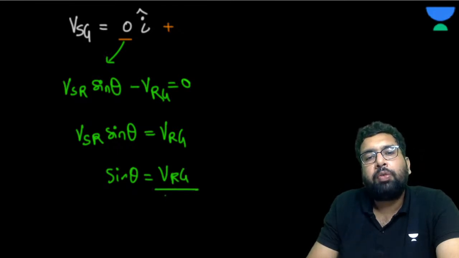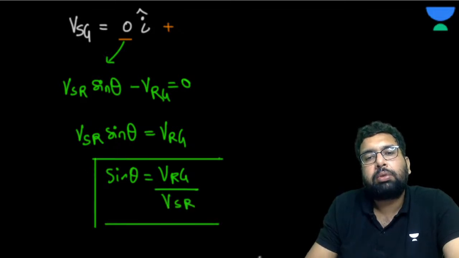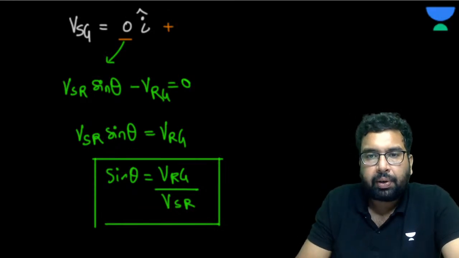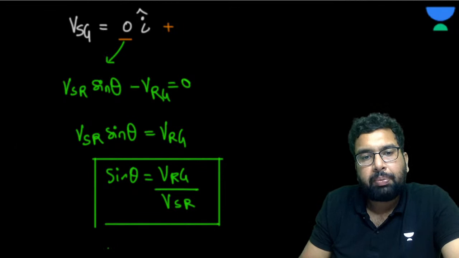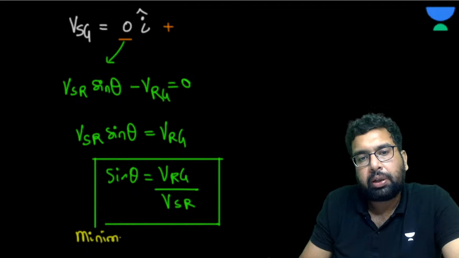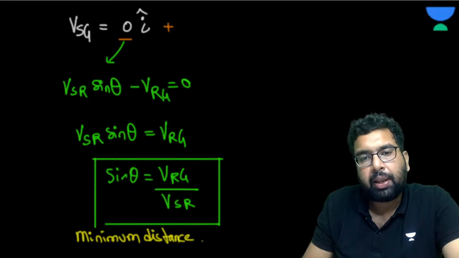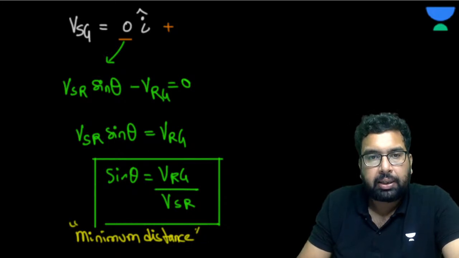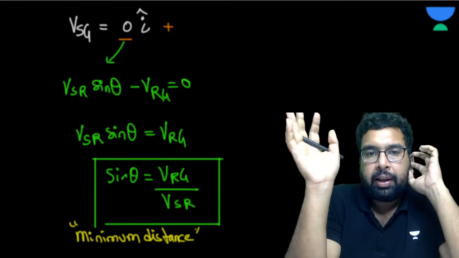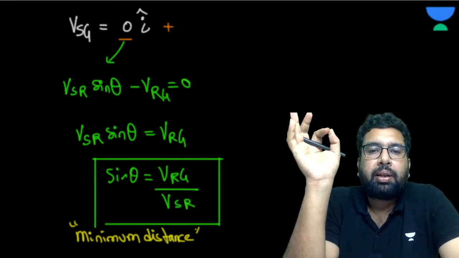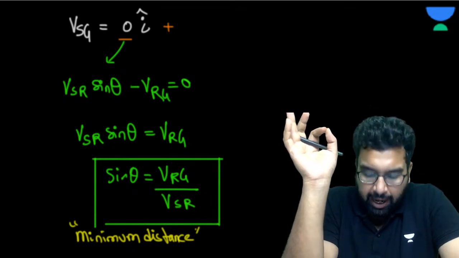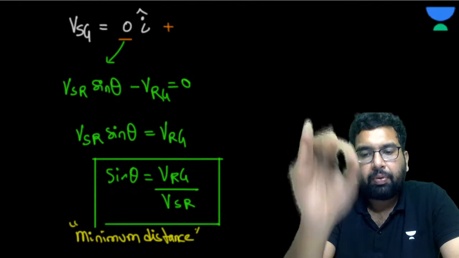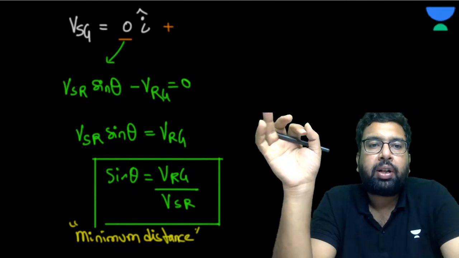So VRG upon VSR. Now, if you have ever tried to read from the books, this is given to you, right? The condition for minimum distance, isn't it? So in the questions it is also given, questions like this, minimum distance. So if the swimmer has to cover the minimum distance, this is going to be the sine theta, isn't it? Do you agree or not? Please answer me. Velocity of river with respect. Have you seen this formula first of all? Tell me yes or no.